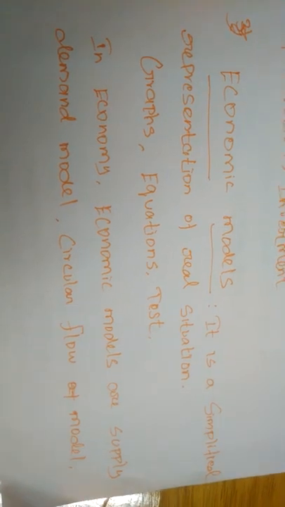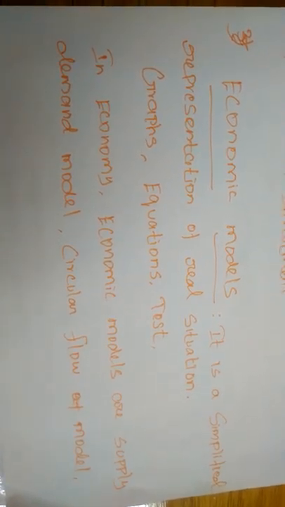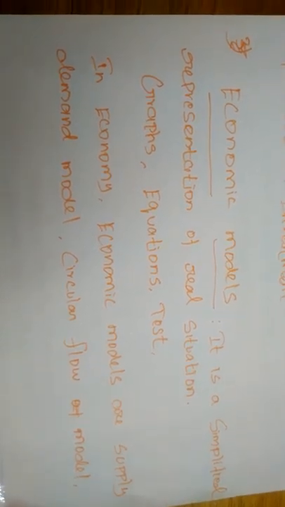As a simple meaning, an economic model is an explanation of how the economy or a part of the economy works.